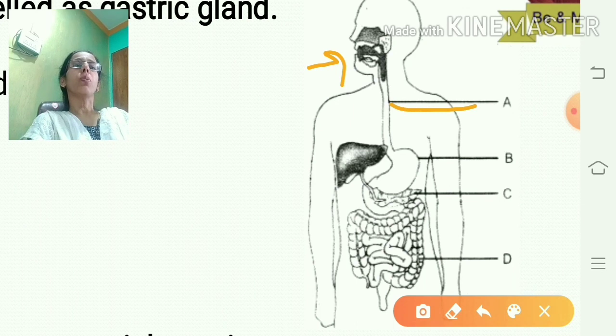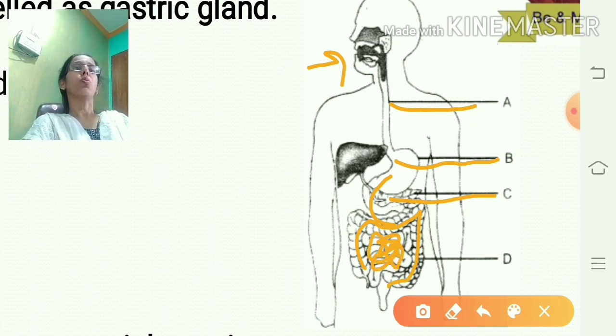This is the esophagus. Here this part is the duodenum. This part is the pancreas. This one is the large intestine, and inside of that, this is the small intestine.